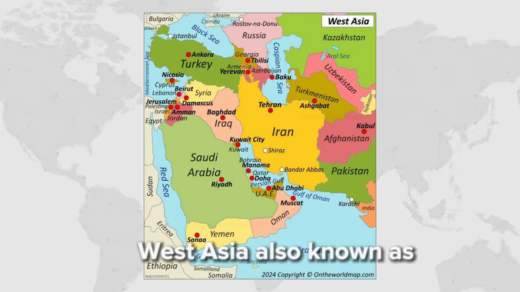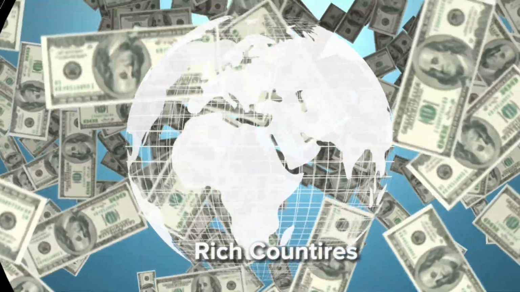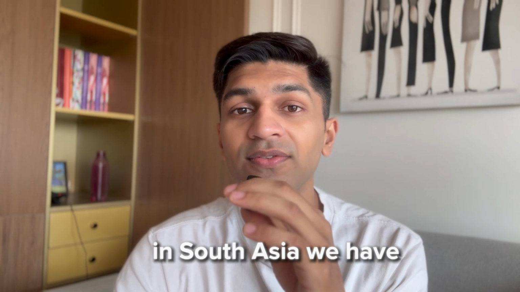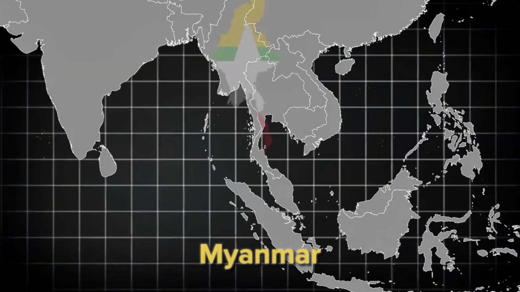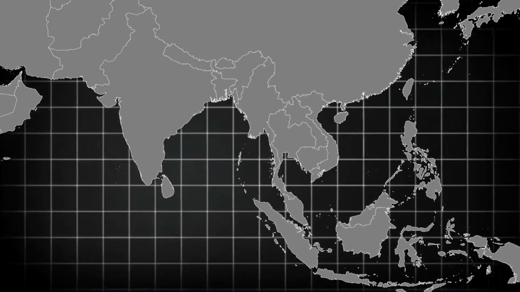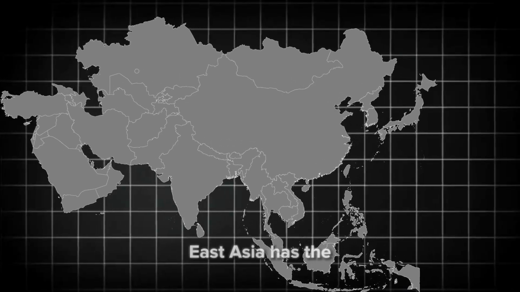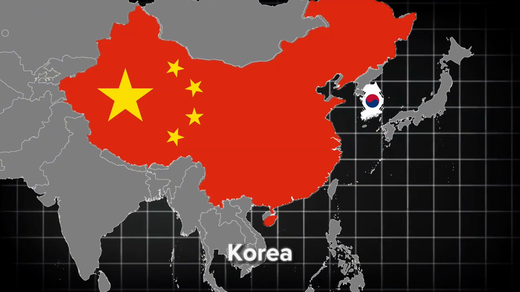West Asia, also known as Middle East, has a lot of Islamic monarchies, exuberantly rich countries, a lot of oil wealth. Some of these countries are Saudi Arabia, Iran, Israel, Qatar, UAE and so on. In South Asia, we have us, India and its neighbors, Nepal, Bangladesh, Bhutan, Myanmar, Maldives and so on. Southeast Asia is India's favorite travel destination. We have countries like Thailand, Singapore, Malaysia, Indonesia and so on. East Asia has the modern Asian powers of Japan, China, Korea, Taiwan and so on.